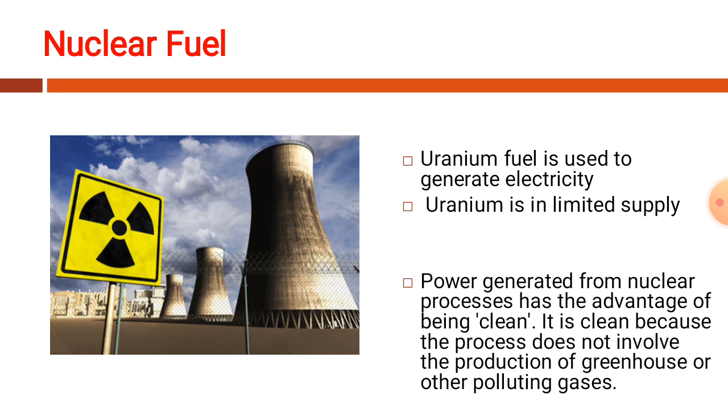The power generated from nuclear processes has the advantage of being clean. That means it doesn't produce either carbon dioxide or sulfur dioxide. So it has a positive effect with regards to the environment. It doesn't involve the production of greenhouse gases, nor does it lead to global warming.